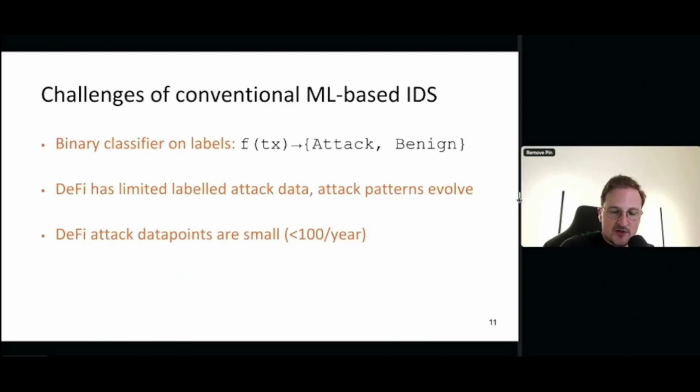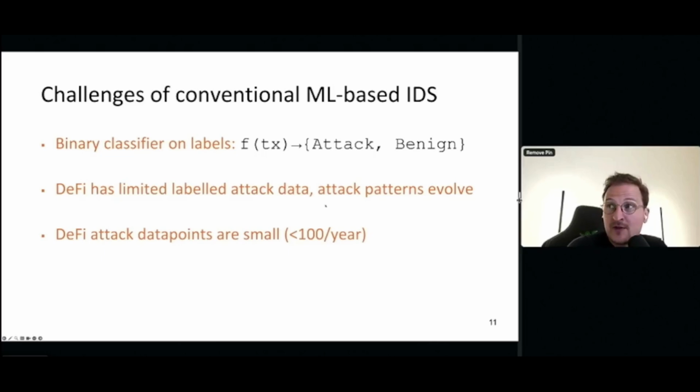So what are the challenges when we want to apply, for example, LLMs or even just conventional ML-based methods to intrusion detection of DeFi attacks? Well, we need some kind of a binary classifier that distinguishes between what is benign and what is malicious. And DeFi has only a limited set of attacks available.